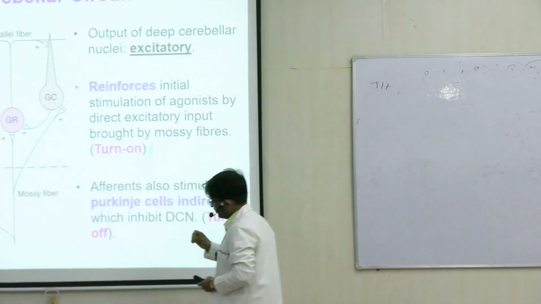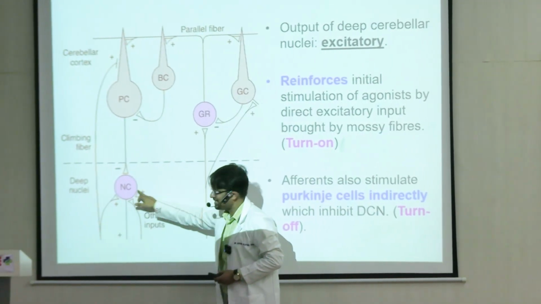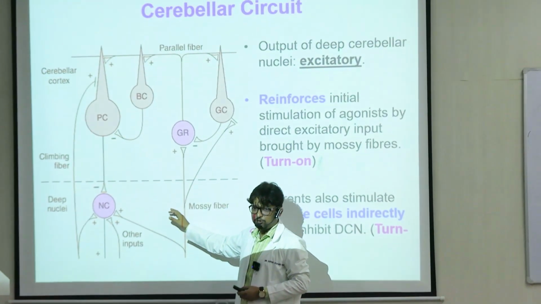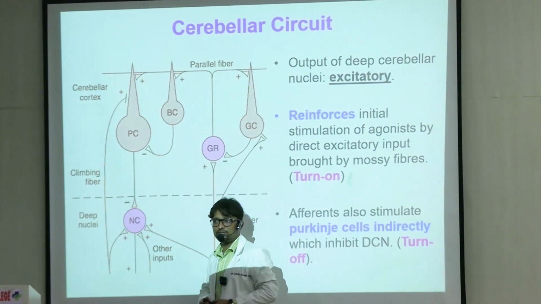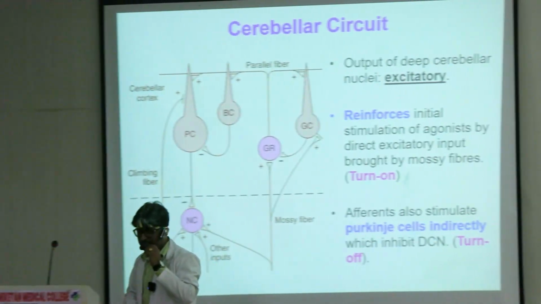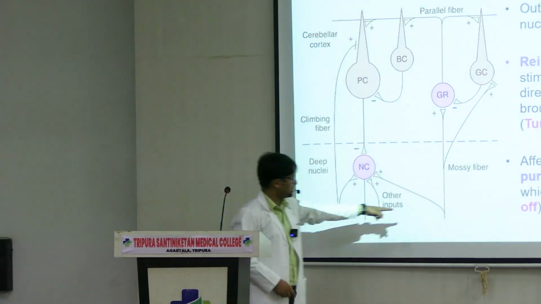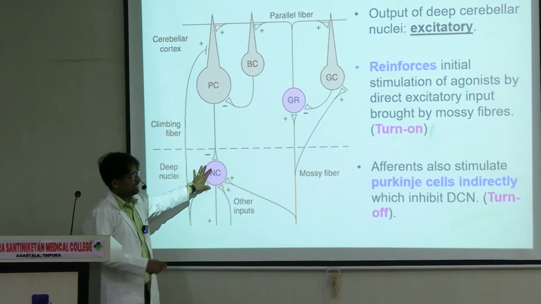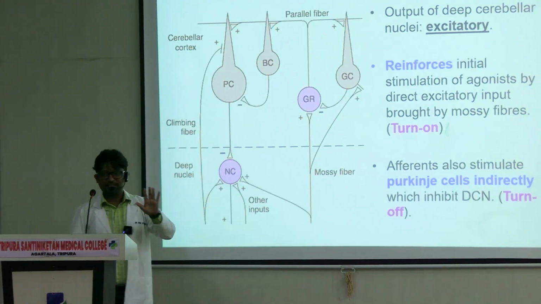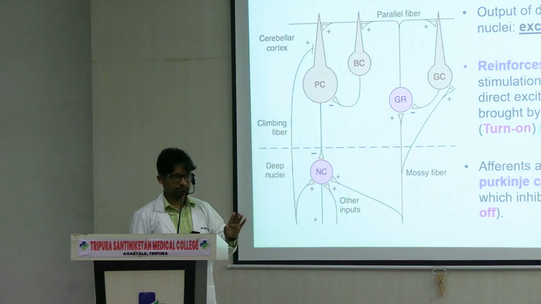So their first projection is to the deep cerebellar nuclei, exciting them, and the output of the deep cerebellar nuclei, as I said, is always excitatory. So initially, what is the effect of this? This initial burst of reinforcement provides a thrust at the initiation of the movement.